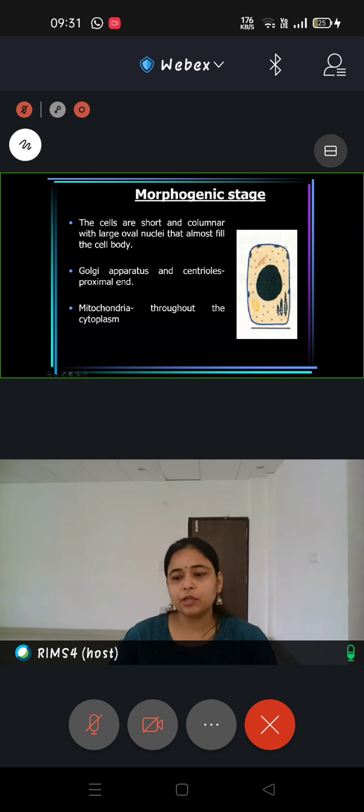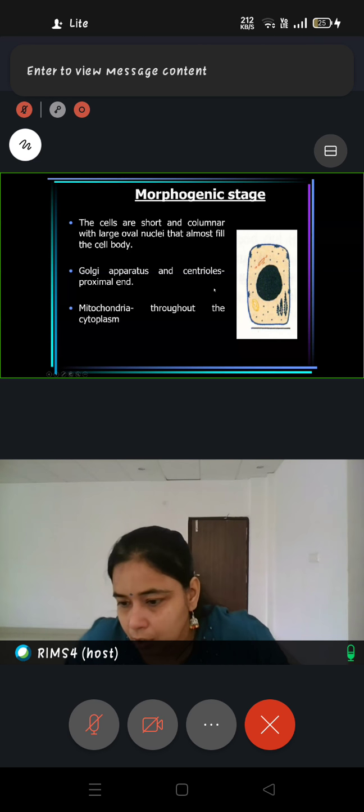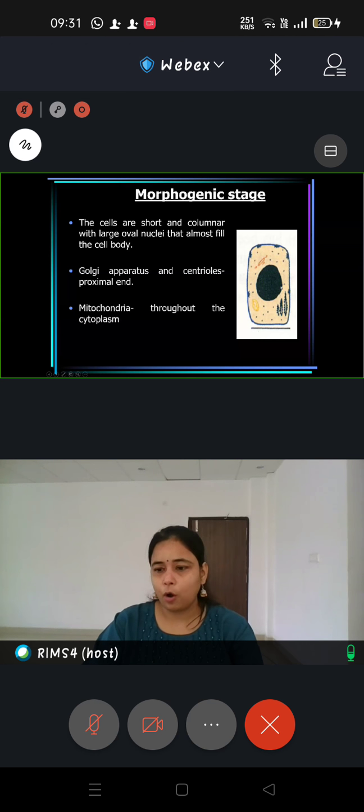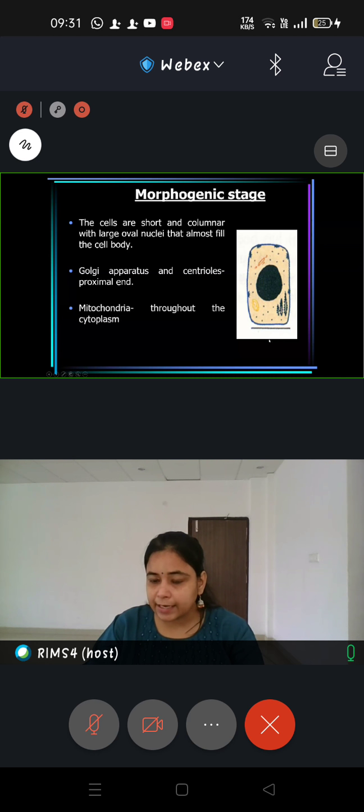Why I am telling you this is very important in the case of an ameloblast. All the secretions, the enamel matrix and the mineral component, are going to enter through the proximal end of the cell. You can remember it by the word proximity. Enamel is always secreted towards the inner side. On the top there is the stellate reticulum, and there enamel is not going to form. Enamel is going to form towards the dental papilla. Imagine it is somewhere here.